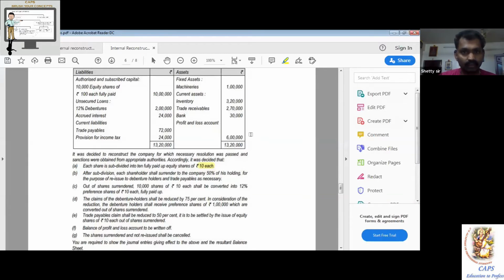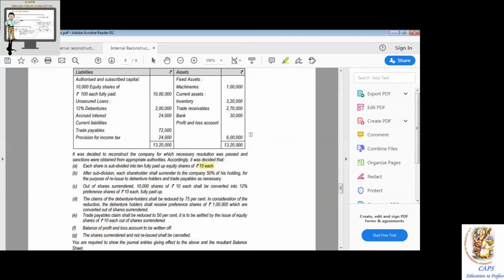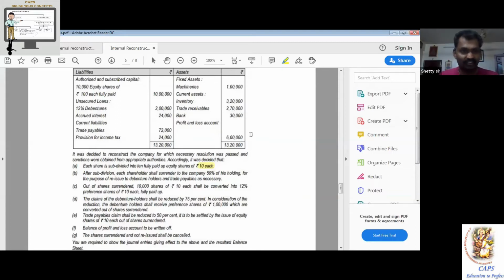Ready? Now you are very careful. 10 lakh shares we have. Out of that, 50% is surrendered, which means the other 50% is continued. Yes, sir. Go to the working notes. It is always a simultaneous process.